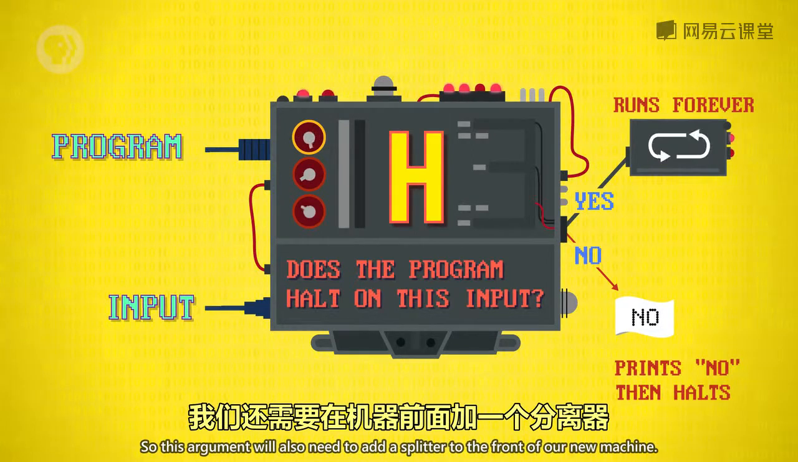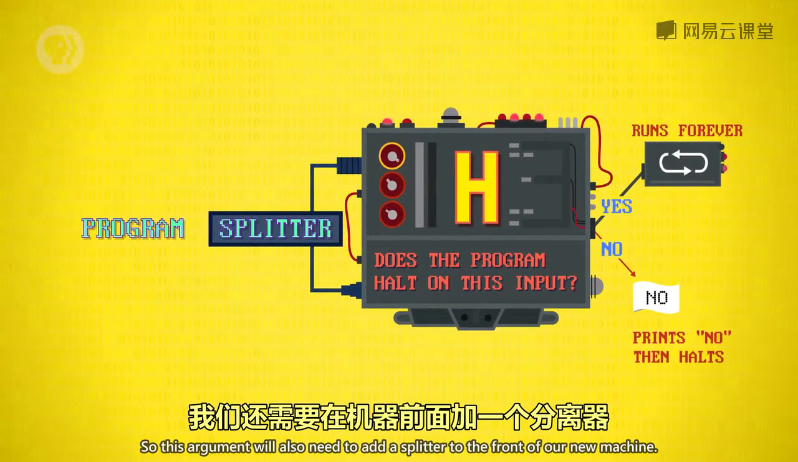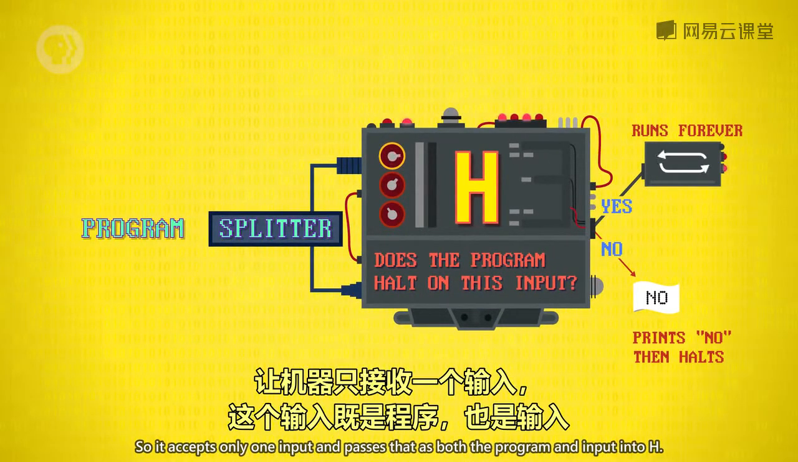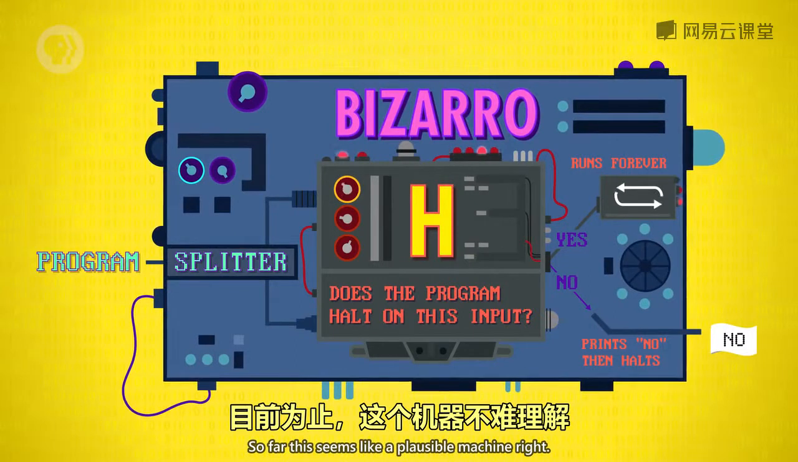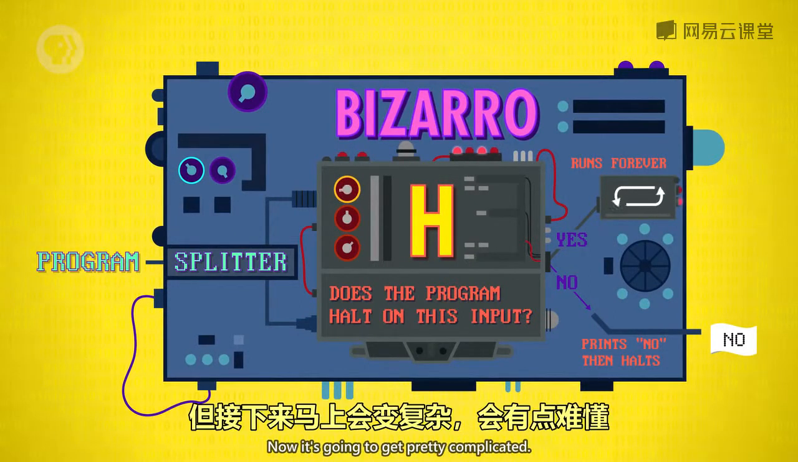For this argument, we'll also need to add a splitter to the front of our new machine, so that it accepts only one input, and passes that as both the program and input into H. Let's call this new machine Bizarro. So far, this seems like a plausible machine, right? Now it's going to get pretty complicated, but bear with me for a second.